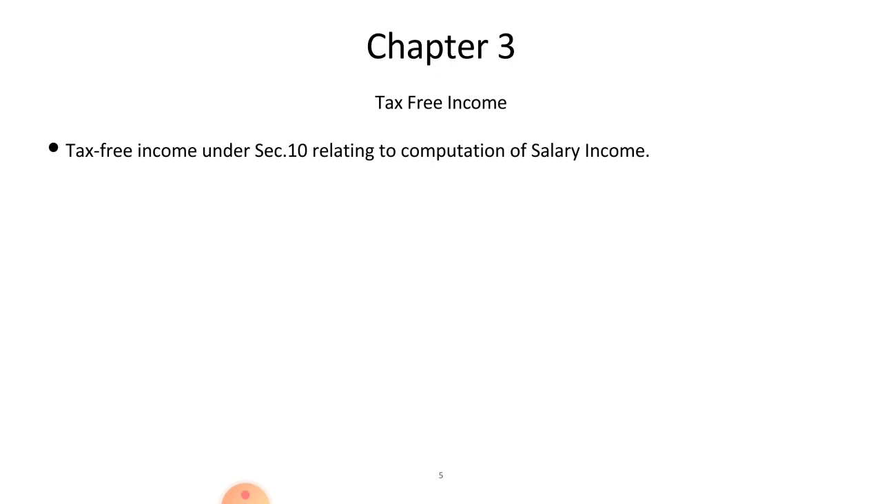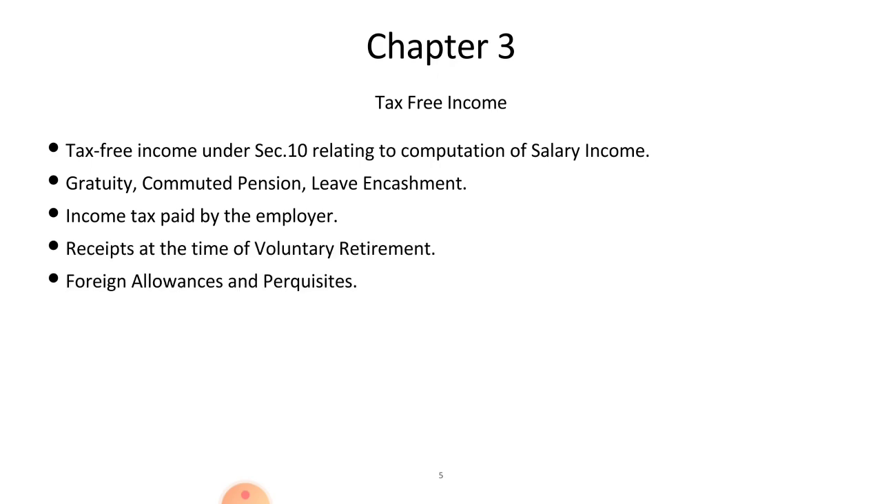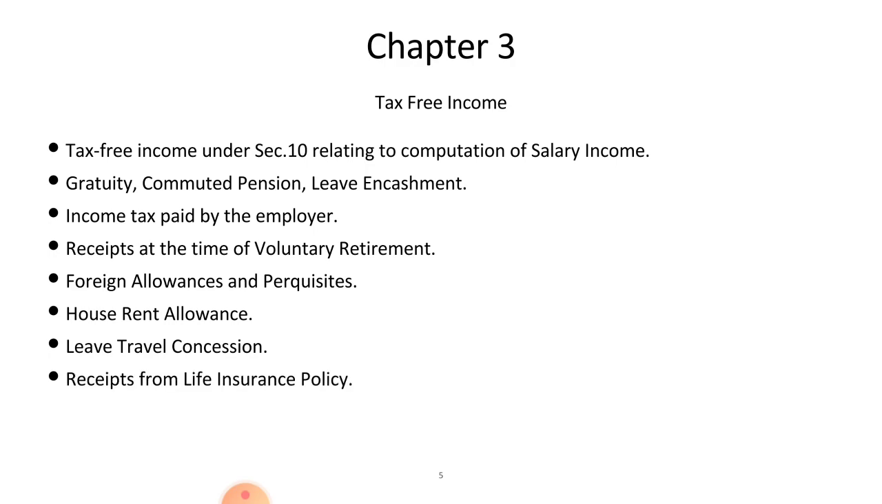And here we are going to study about the computation of the benefits and allowances the employee gets along with his basic salary, like gratuity, commuted pension, leave encashment, income tax paid by the employer, receipts at the time of voluntary retirement, foreign allowances and perquisites, house rent allowance, leave travel concession, receipts from life insurance policy. So we have to calculate these terms, that is relating to salary, in this chapter.